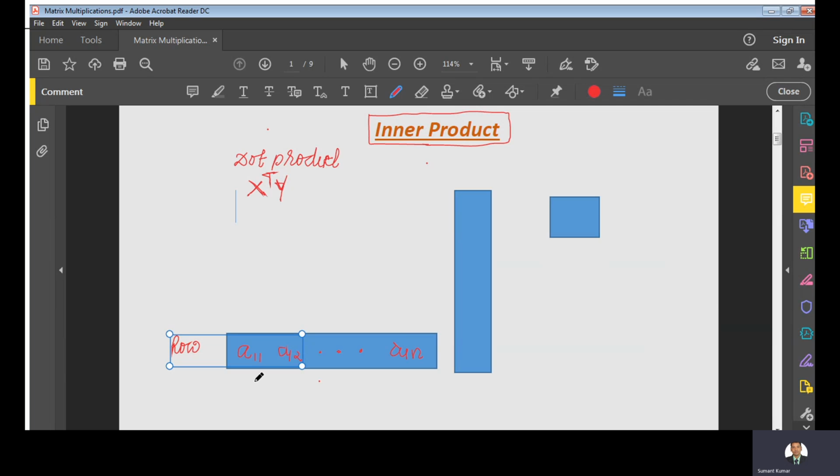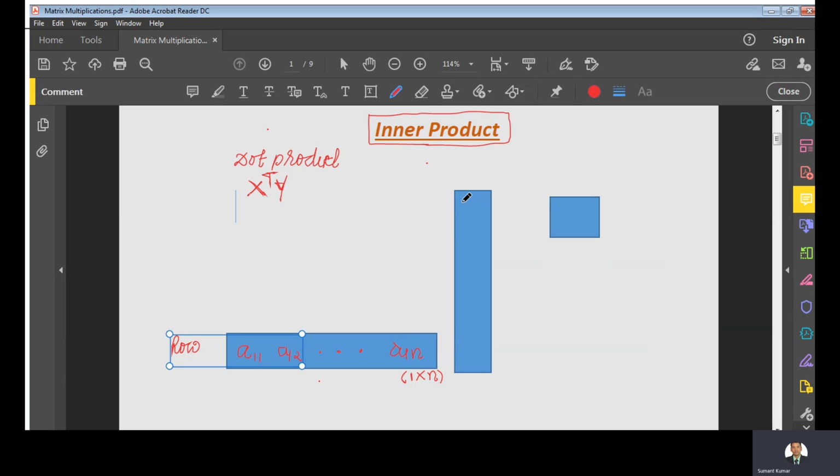Suppose this is a row vector. Its order is one row and n columns. This is the order of this matrix, you can say vector.